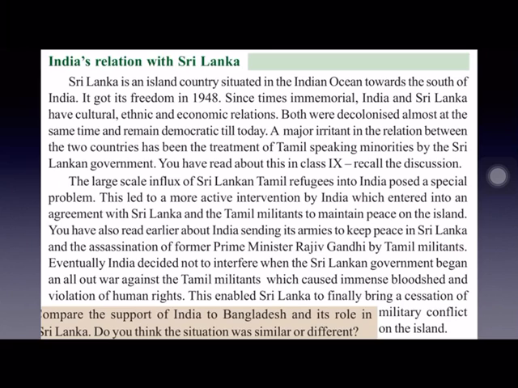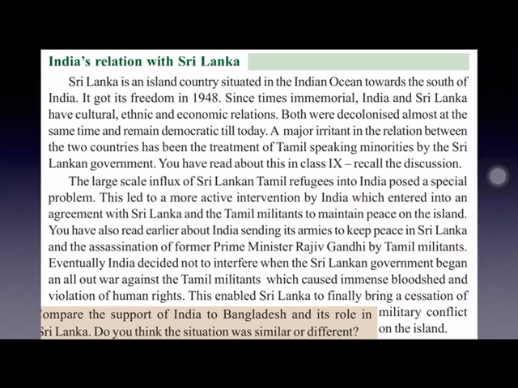So at that time, our Prime Minister was Rajiv Gandhi. And he thought of sending army to Sri Lanka to establish peace between the LTTE group and the Sri Lankan government. And he did the same thing. He deployed army to establish peace between these Tamil speaking people, that is the LTTE group, and the Sri Lankan government, so that such incidents will not be repeated again. And this sending of army by Rajiv Gandhi to Sri Lanka was not accepted by the LTTE group or by the Sri Lankan government. Both did not like it.